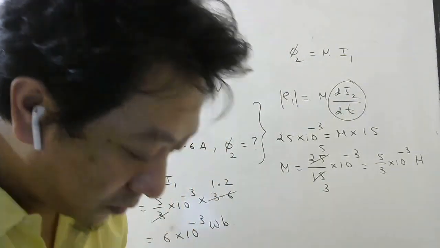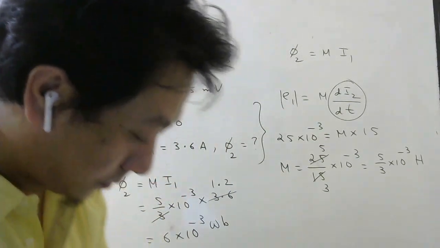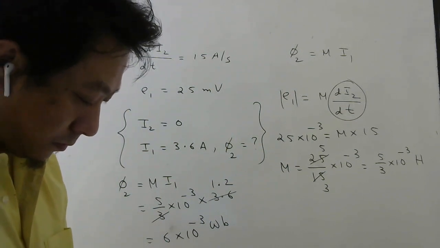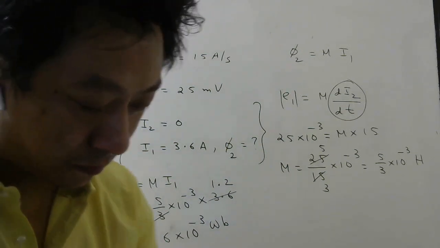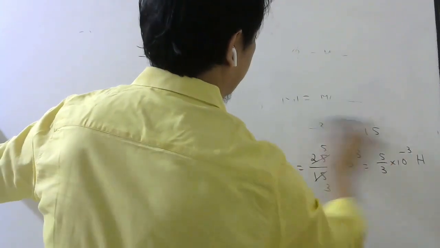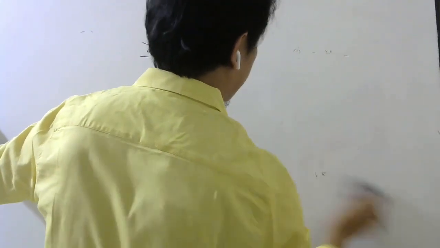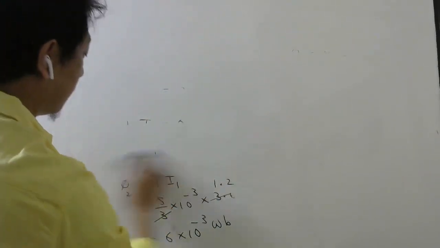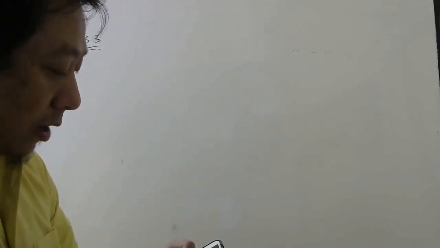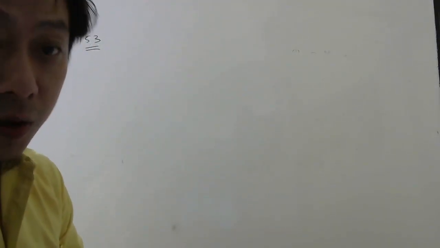Let us see question number 53 now. So question number 53, it says two solenoids A and B are placed near to each other coaxially.